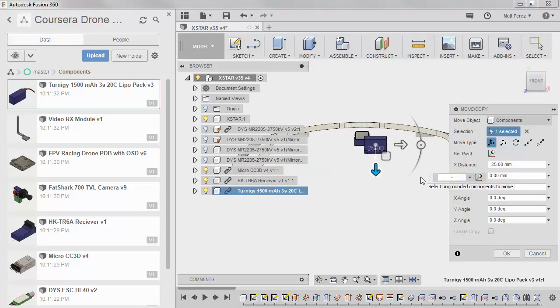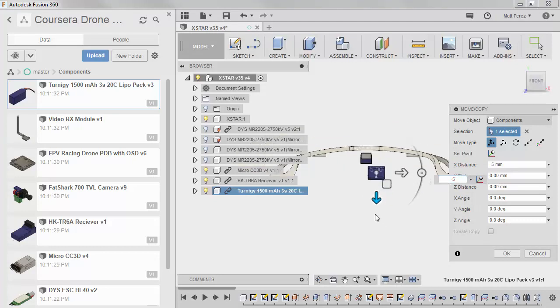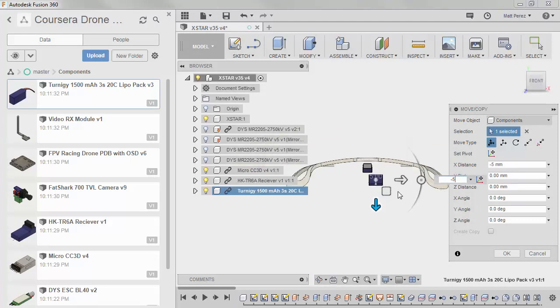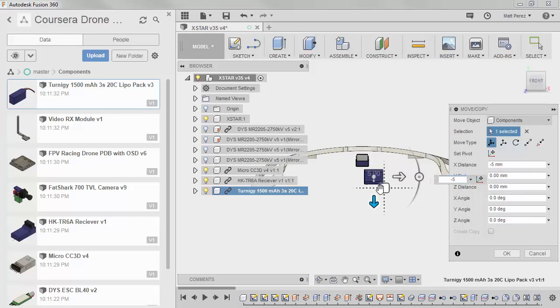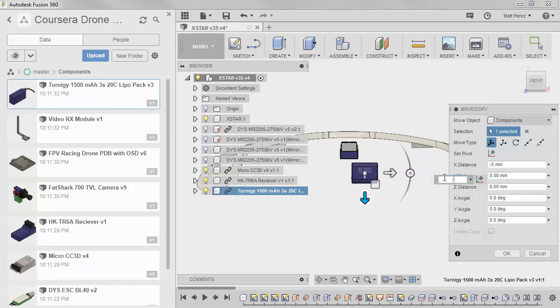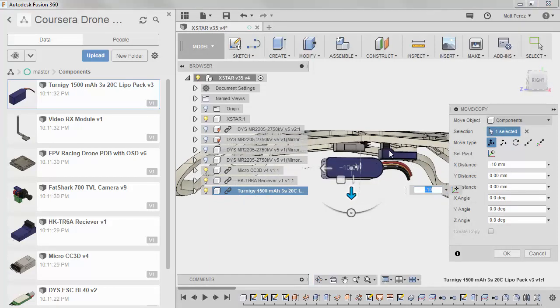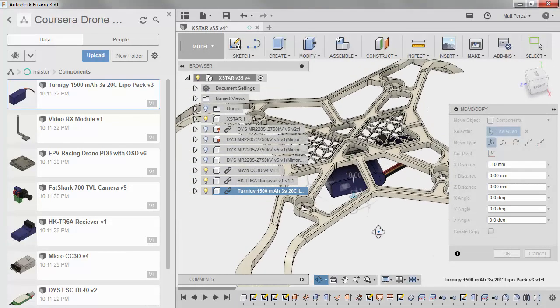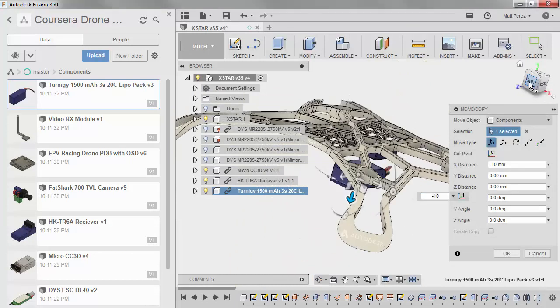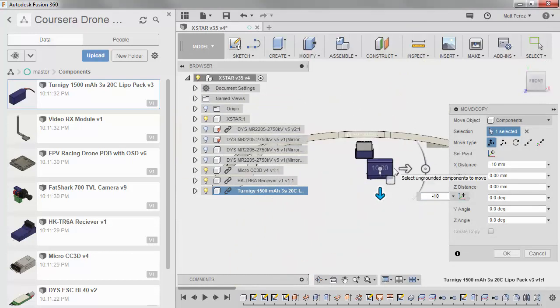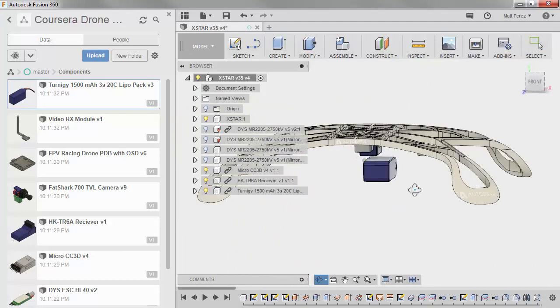Now in this case, I might go up 5 millimeters, and this gives me enough clearance from the ground that we can have a little bit of flex. Actually, I'm going to go up 10 millimeters, noting that we're not really interfering with anything at this point in time. Again, this receiver is not super critical. It can go just about anywhere. It's fairly light, and its packaging is going to be dependent upon anything else that we throw in here. So once we're happy with that location, I'm going to go ahead and say OK.